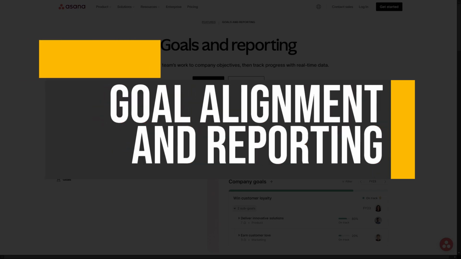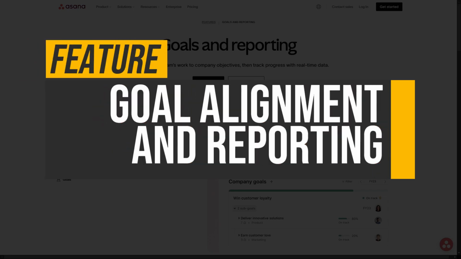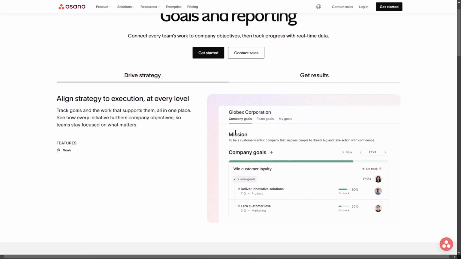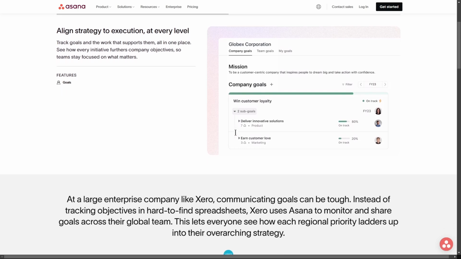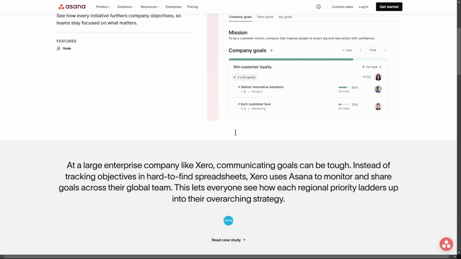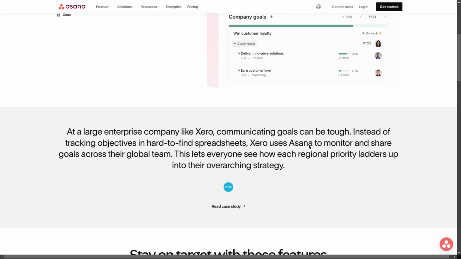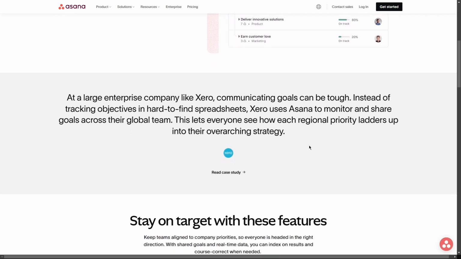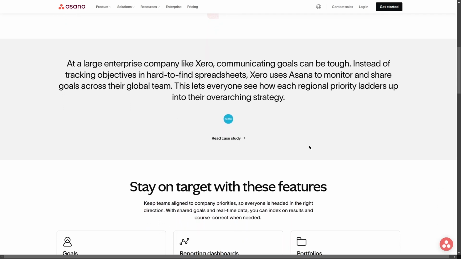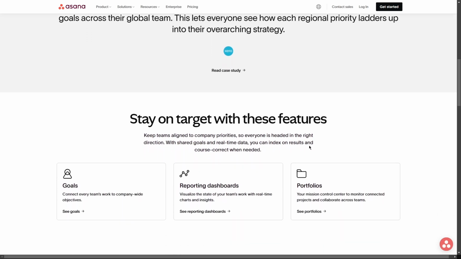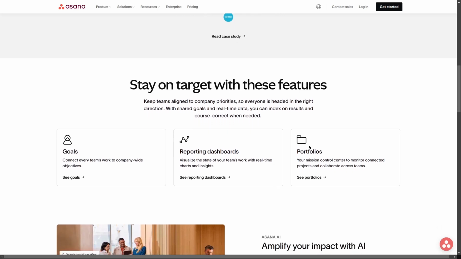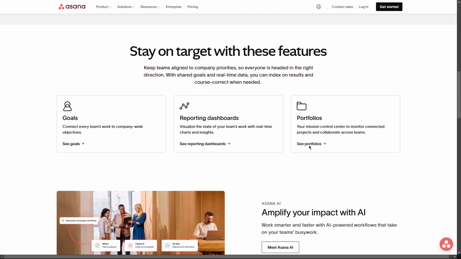Goal alignment and reporting. Asana helps connect team activities to overarching company objectives, facilitating goal alignment across departments. With real-time reporting dashboards, teams can visualize progress and make informed decisions. This feature enhances collaboration by ensuring that everyone is aware of priorities and can adjust their efforts based on real-time data, ultimately driving better results.